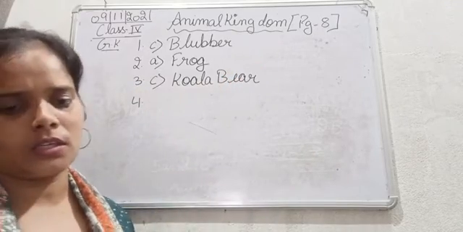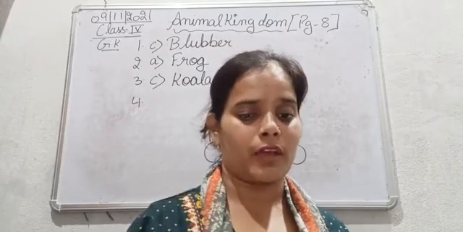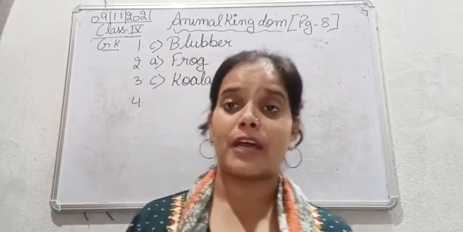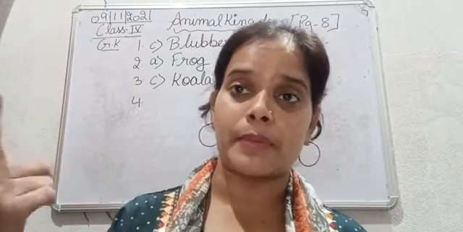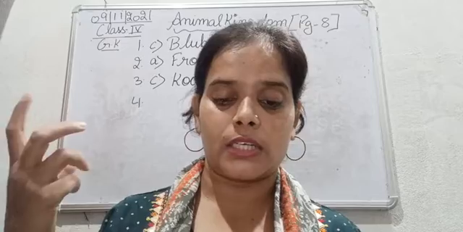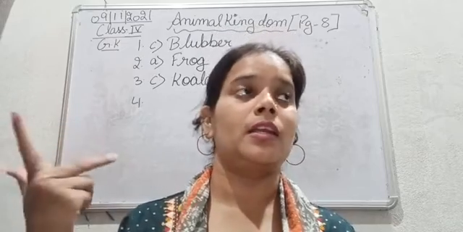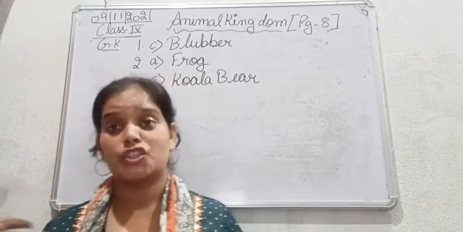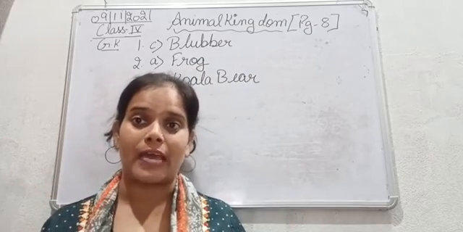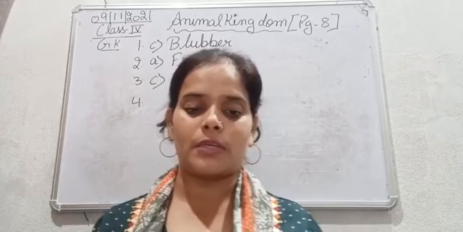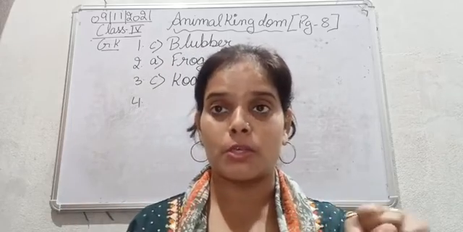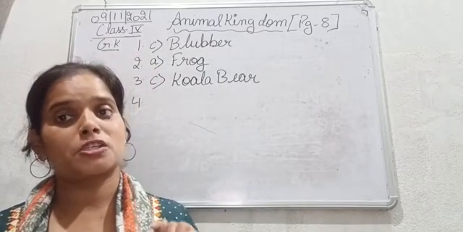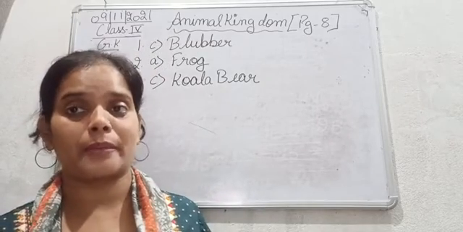Fourth one, which member of the big cat family has species called the Indian and the Siberian? So big cat families include tigers, leopards, lion, panther, jaguar, cheetah. They all belong to the big cat family. So which of these species, they have given the option of tiger, leopard and the lion, has the species like Indian and the Siberian.